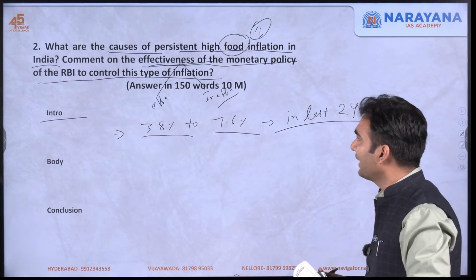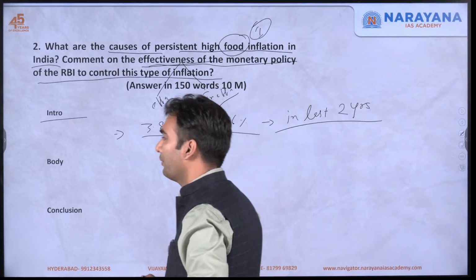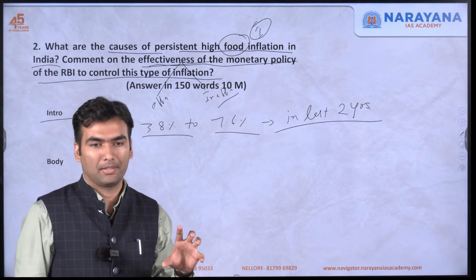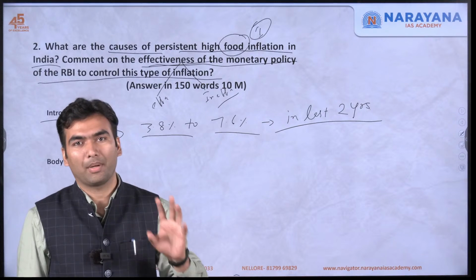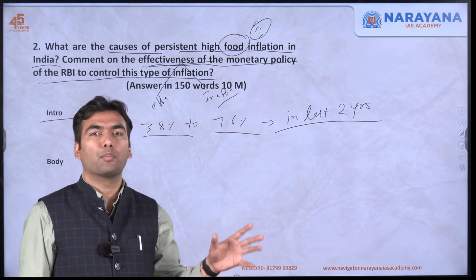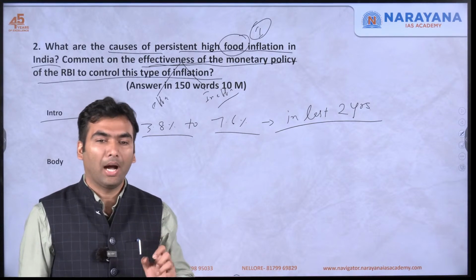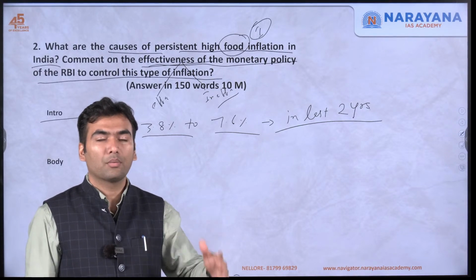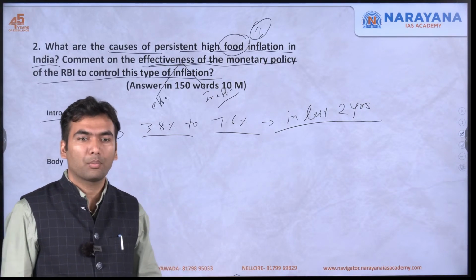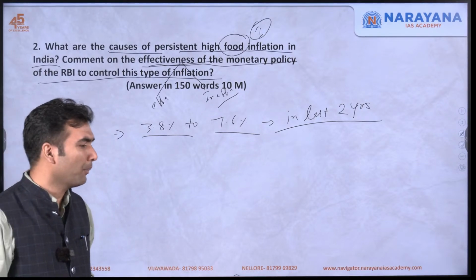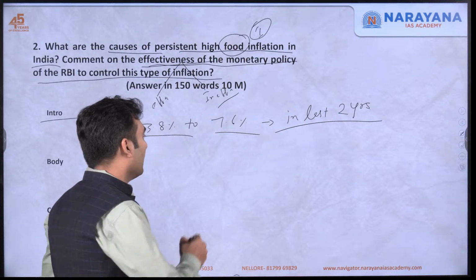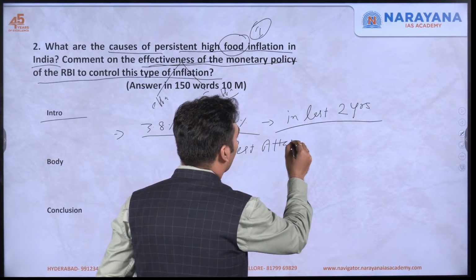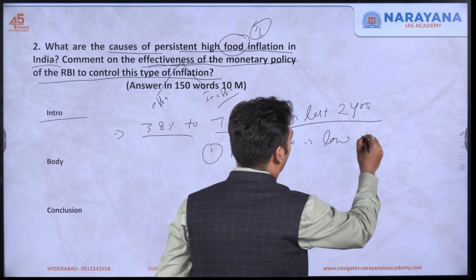Okay. The next part is what are the causes of high food inflation. The causes of inflation are always from two sides, demand side and supply side, and food inflation causes are mostly from the supply side. Either there is not enough food product in the market, and why could that be? There are various reasons. The first could be pest attack. This was responsible for low tomato production last year.